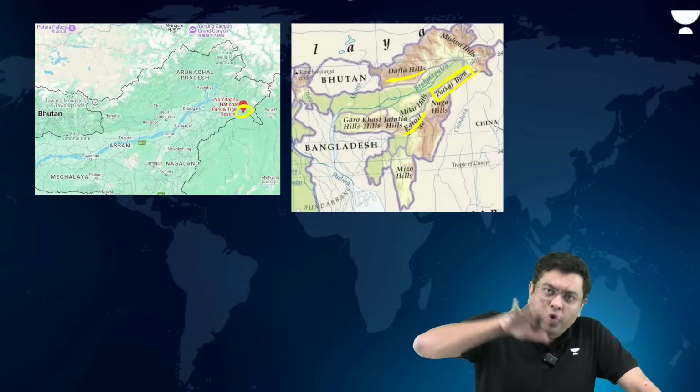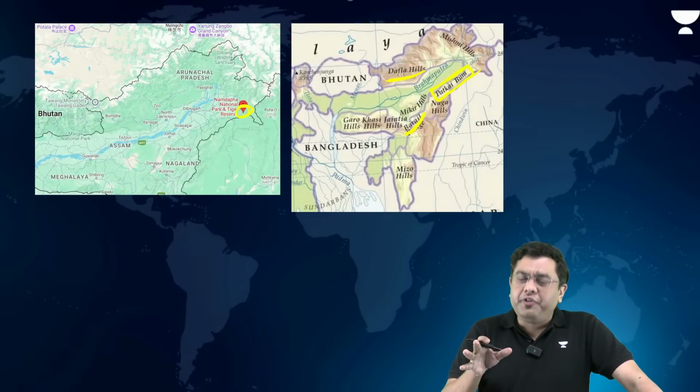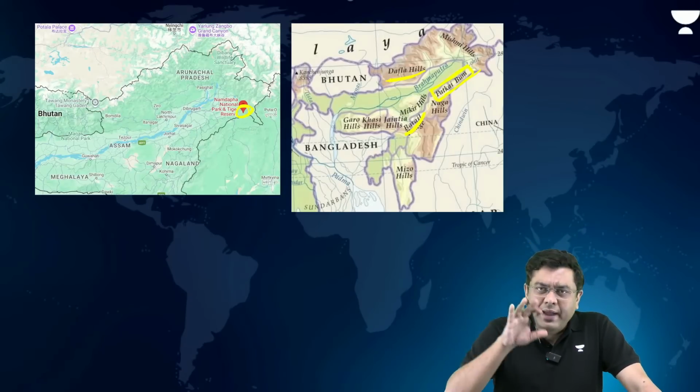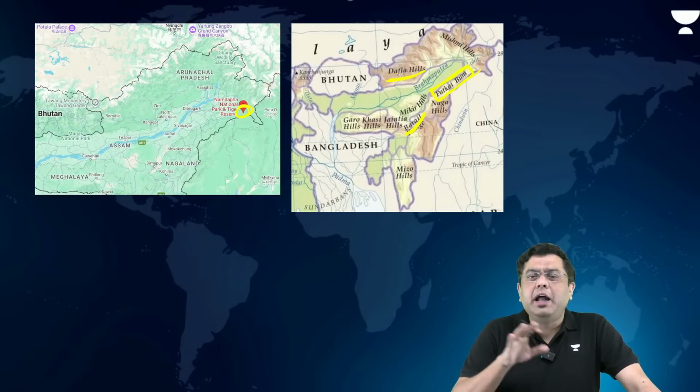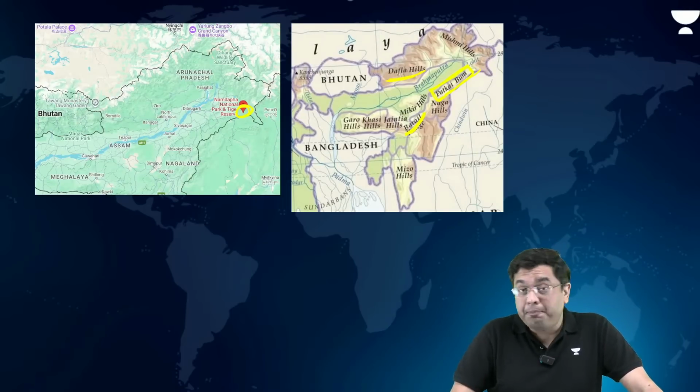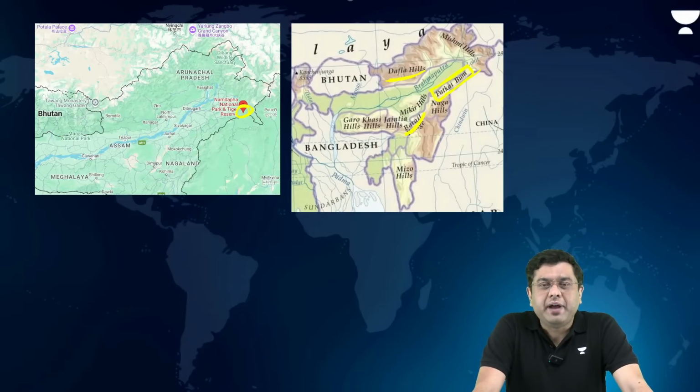So you have montane vegetation, from tropical broadleaf trees to some alpine vegetation as well. That is where you will find a lot of variety of plant species, and obviously that will support a lot of animal species along with that as well.